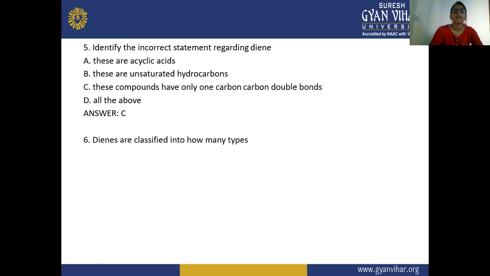Next: dienes are classified into how many types? The options are 1, 2, 3, 4, and the answer is 3 types. Three types of dienes are there: conjugated dienes, isolated dienes, and cumulative dienes, or you can say allenes.